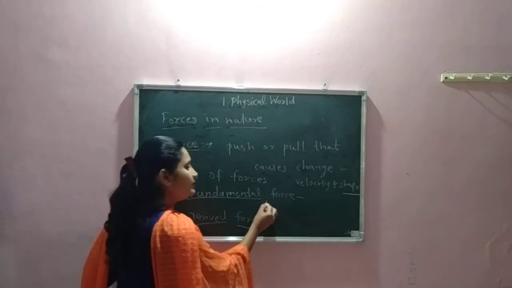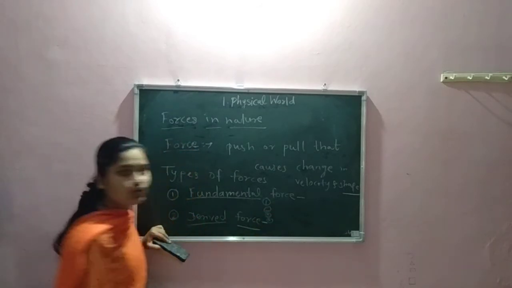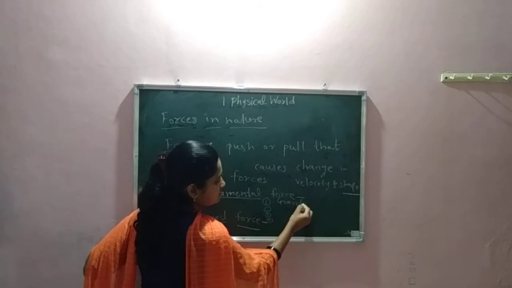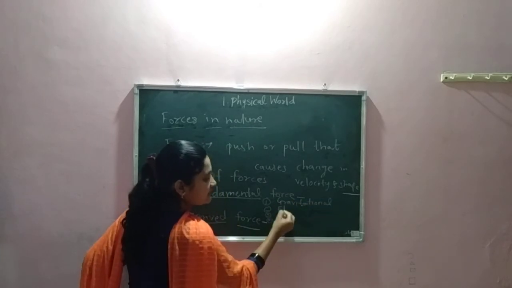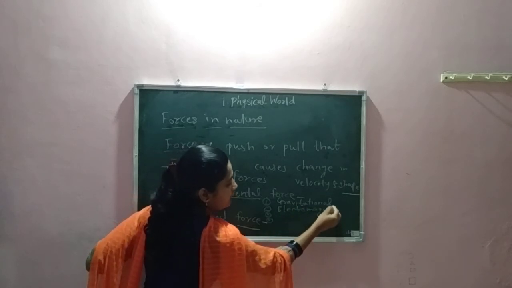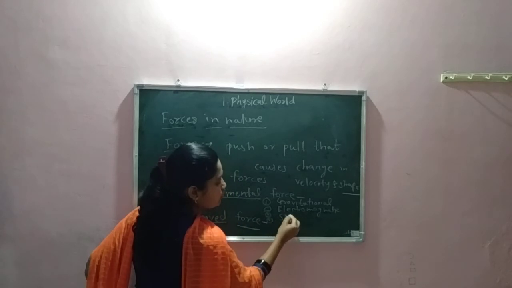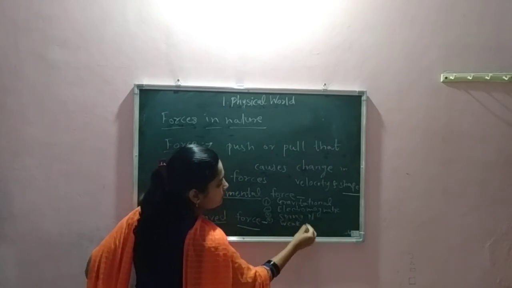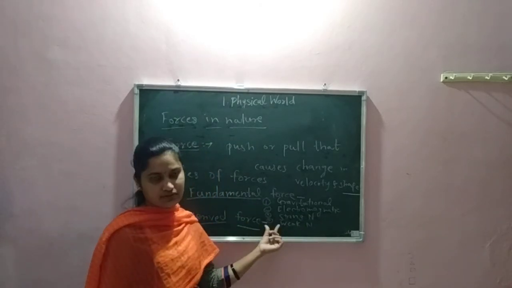Among fundamental forces, in this chapter we have to discuss 4 types of forces. First, gravitational force. Second, electromagnetic force. Next, strong nuclear force. Next, weak nuclear force. All these are fundamental forces.